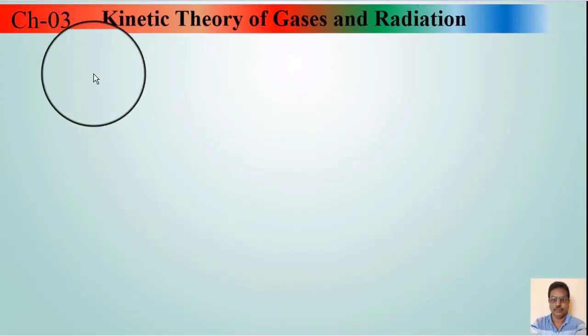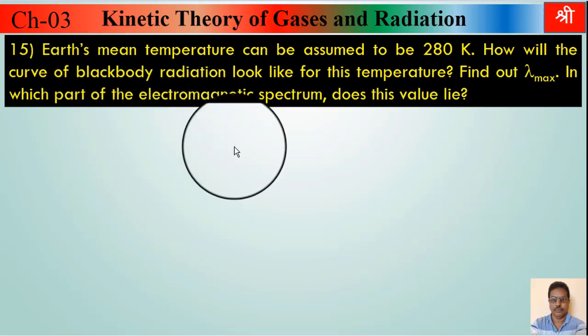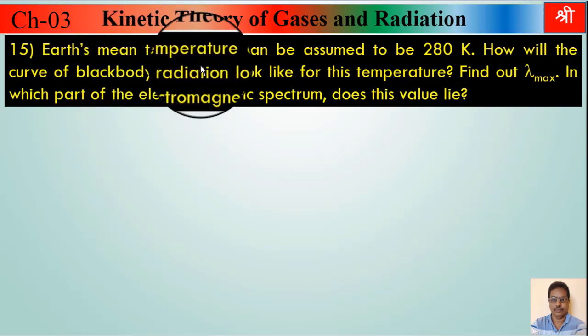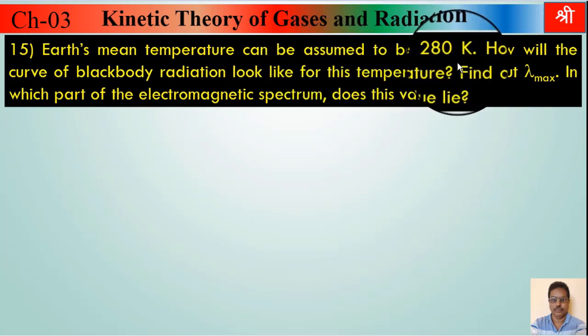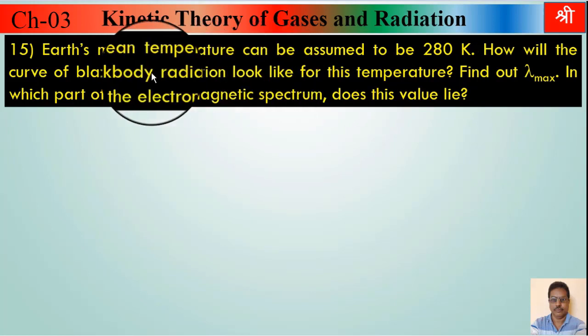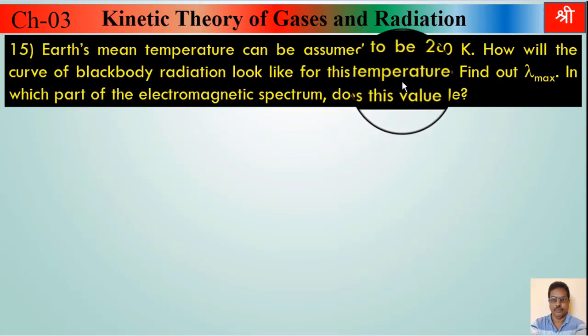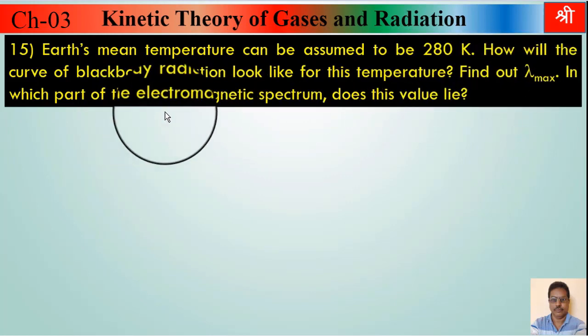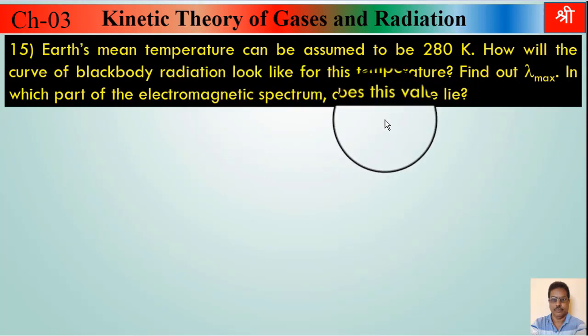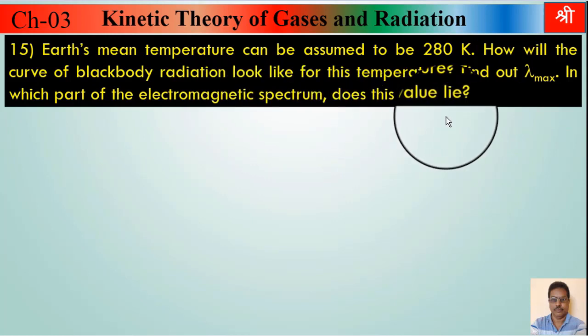Now let's go to example number 15. Read example number 15 carefully. Earth's mean temperature can be assumed to be 280 Kelvin. How will the curve of black body radiation look for this temperature? Find out lambda max. In which part of the electromagnetic spectrum does this value lie?